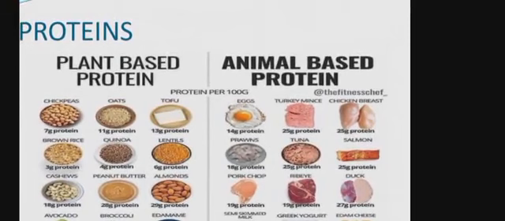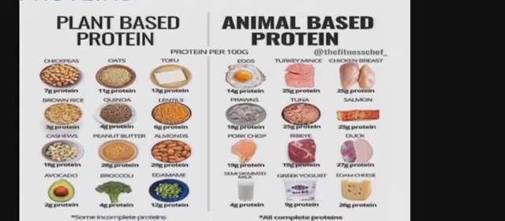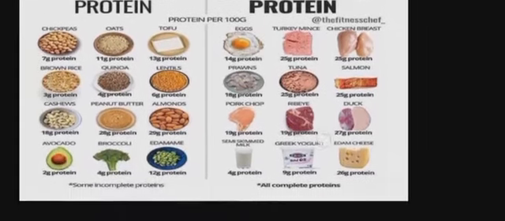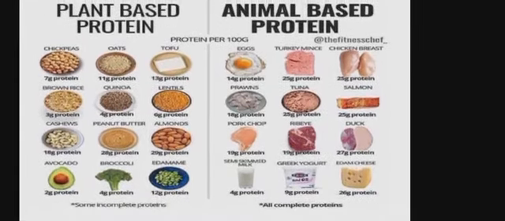If we see animal-based proteins, egg contains 14 gram of proteins, chicken breast contains 25 gram of proteins and cheese contains 26 gram of proteins. So as compared to plant-based proteins, animal-based proteins are of higher amount, so they are also known as complete proteins.